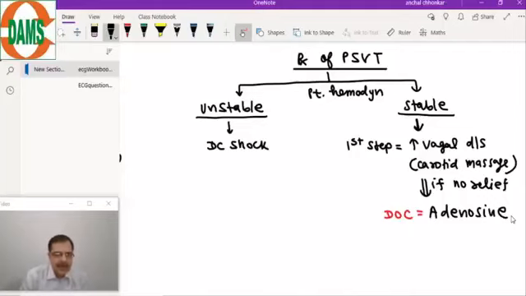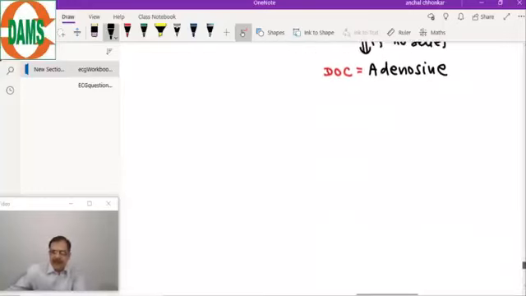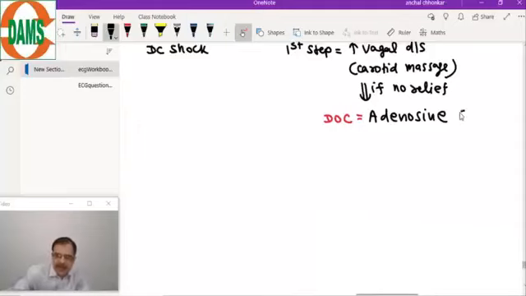Now, what was the question in the AIIMS exam? In the November AIIMS exam, the question was, if a patient of PSVT comes to you and you gave carotid massage, you gave adenosine, still not recovering, what will you do next? So remember, the protocol was asked for the treatment. We give 6 milligrams of adenosine IV.